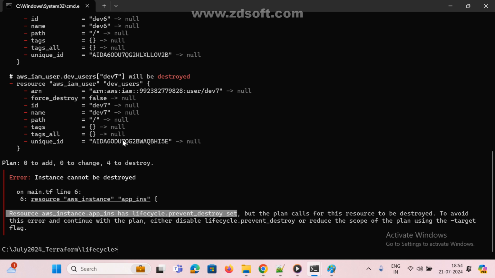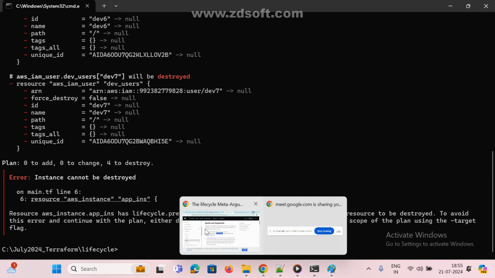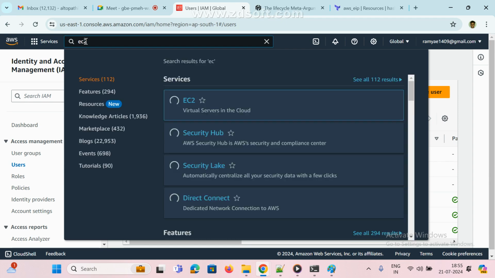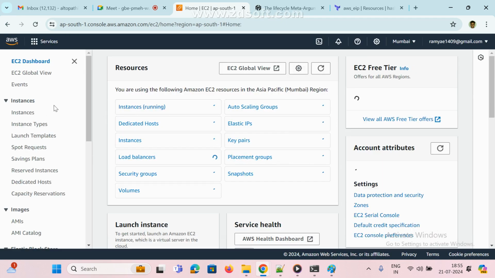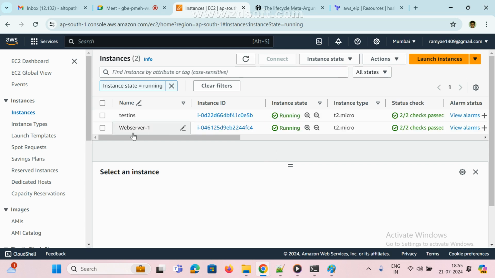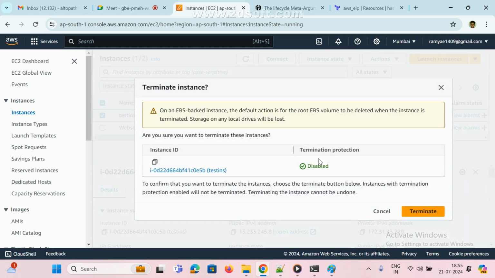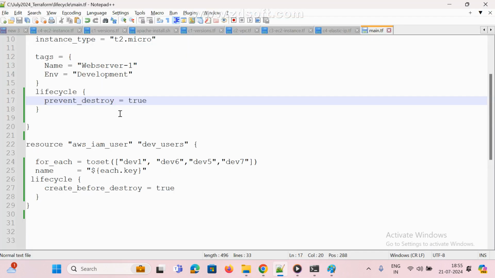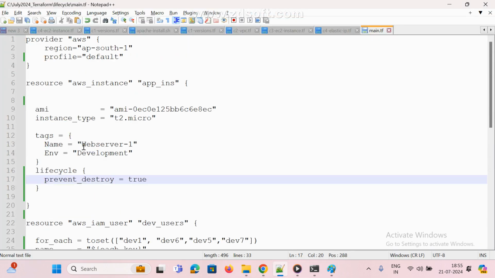Next, ignore changes. Ignore changes means if I modify something, ignore, don't do that. Now go here. Now this is my instance. See here, EC2. What is my instance? This is my instance. This one. I don't want to terminate. So this is my instance, web server 1, tag name web server 1.